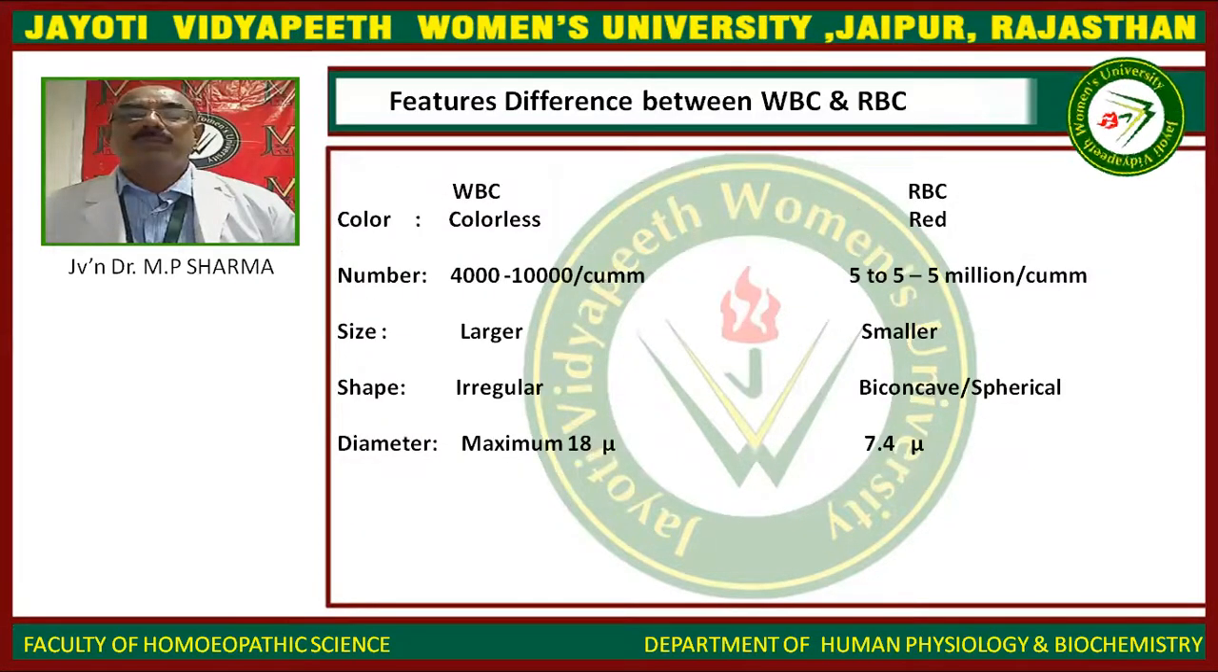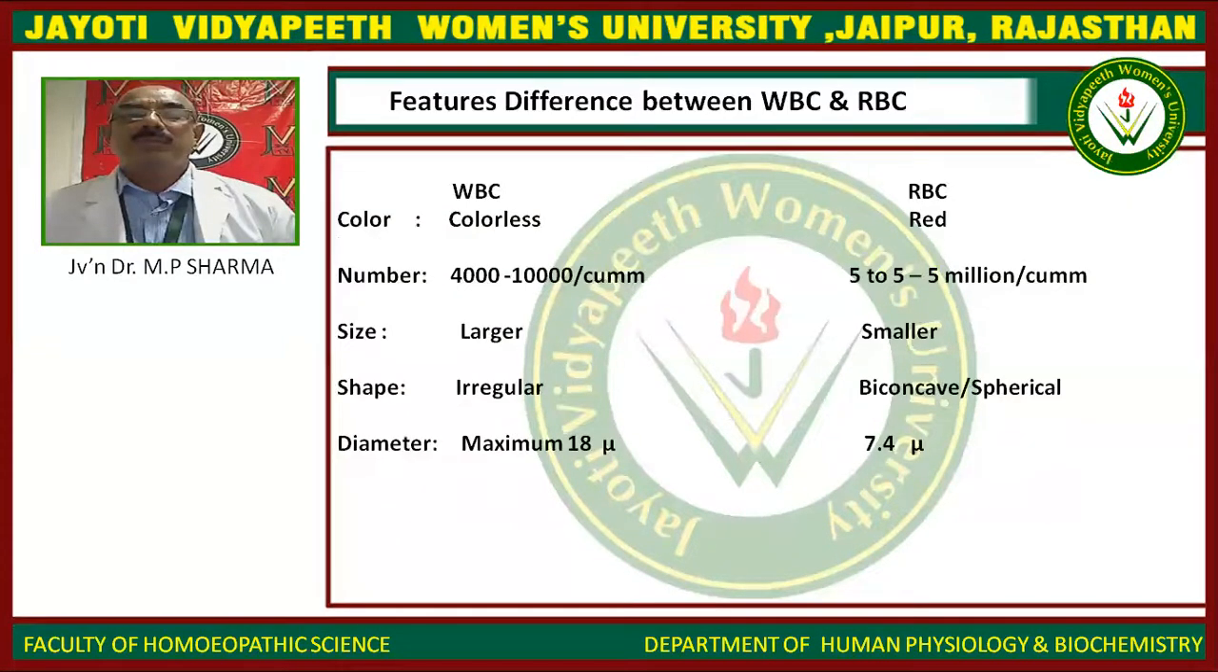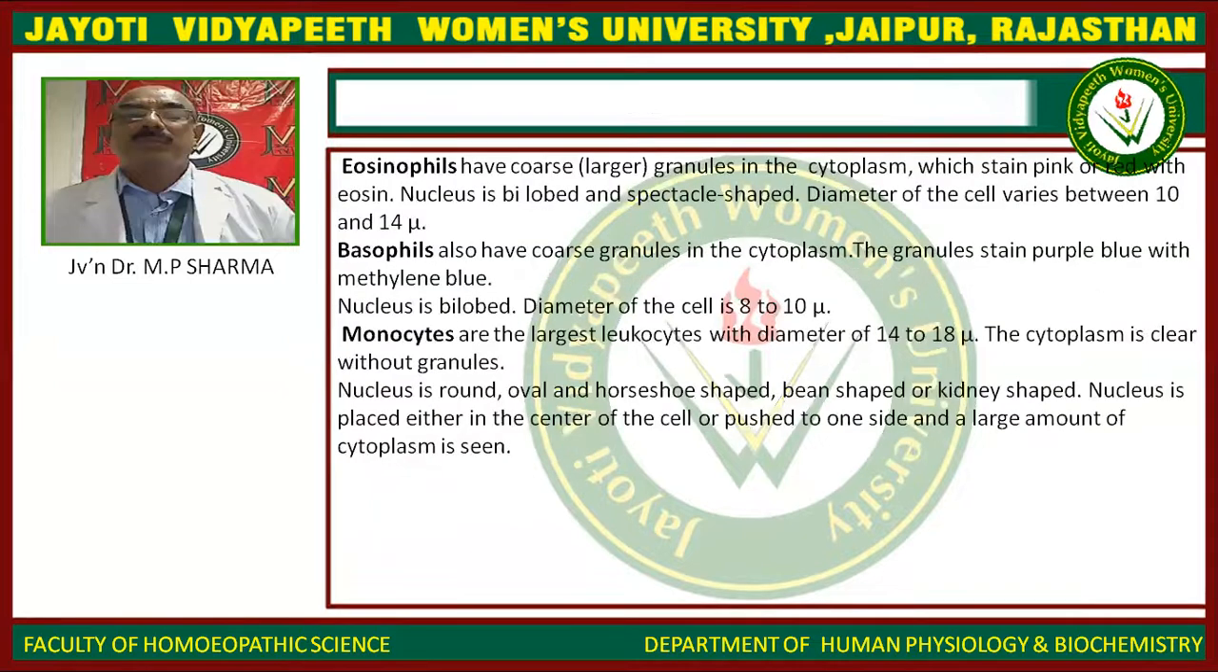Feature differences between WBC and RBC. Color: WBCs are colorless, whereas RBCs are red in color. Number of cells: 4,000 to 10,000 per cubic millimeter, whereas in RBC it is 5 to 5.5 million per cubic millimeter. Size: WBCs are larger, RBCs smaller. Shape: irregular, whereas RBC is biconcave and spherical. Diameter: maximum 18 micron, whereas RBC is 7.4 micron.